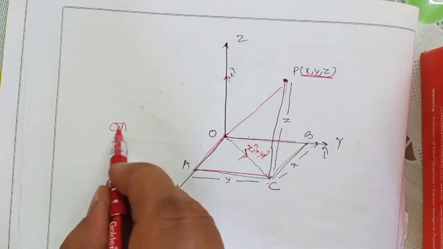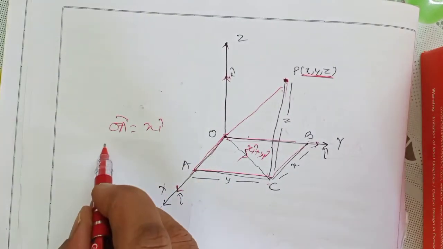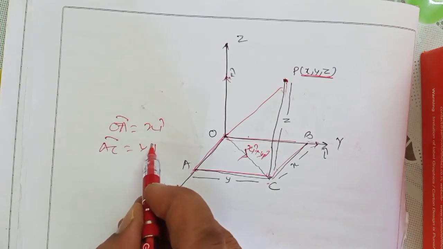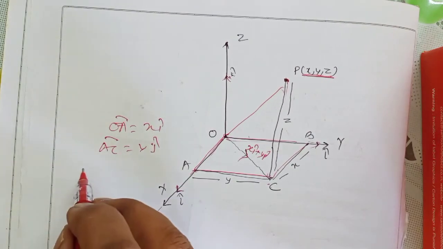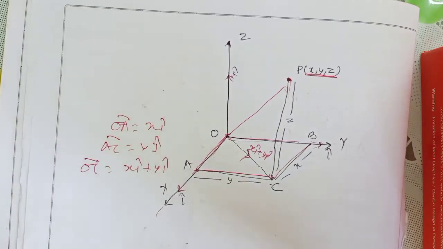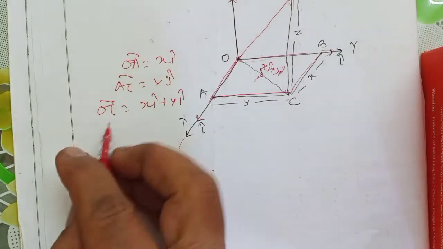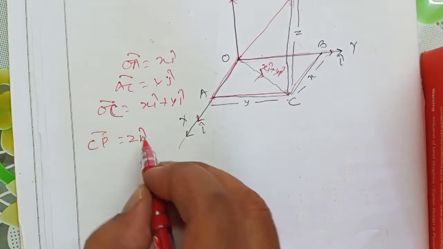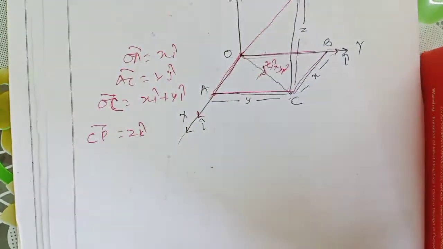What will be OA? The OA vector will be x i cap. The AC vector will be y j cap. And then the OC vector will be x i cap plus y j cap. Then the CP vector will be z k cap. This one is k cap.